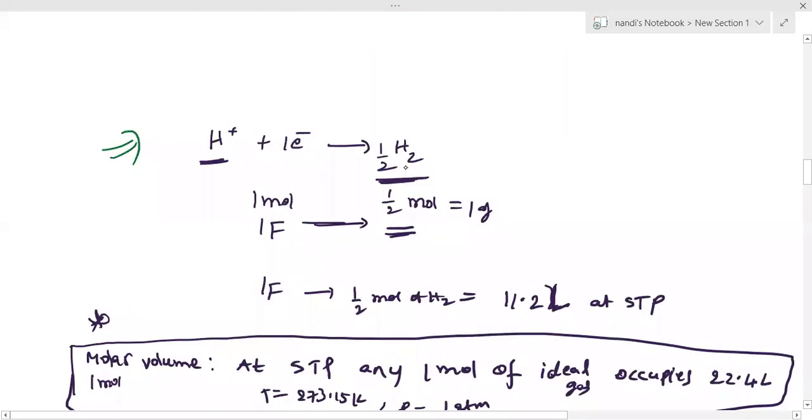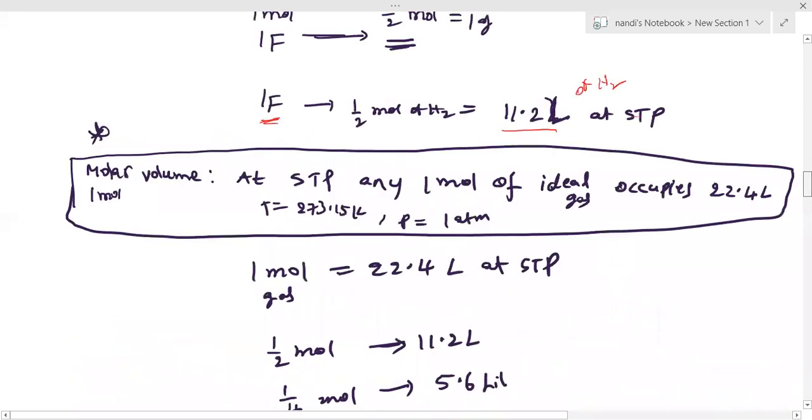So when we send 1 Faraday of electricity, half mole of H2 is obtained, which is 11.2 liters of H2 at STP. 1 mole of an ideal gas occupies 22.4 liters at STP, we know this very well. You can take a break and continue next class. If you want, you can note down this last sentence. Remaining next properly.